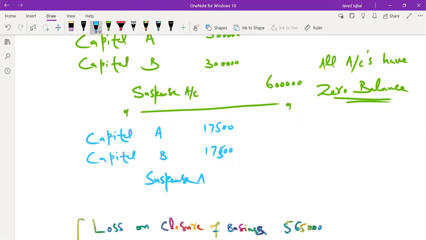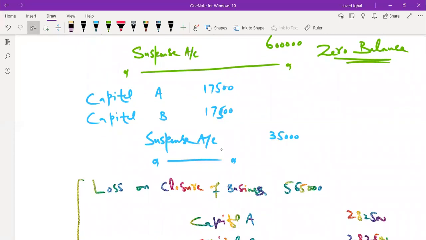Now your suspense account will be zero because it had a balance of 35,000 which has been distributed to the owners, right? That has been successfully distributed to the owners. So that has a balance of zero.